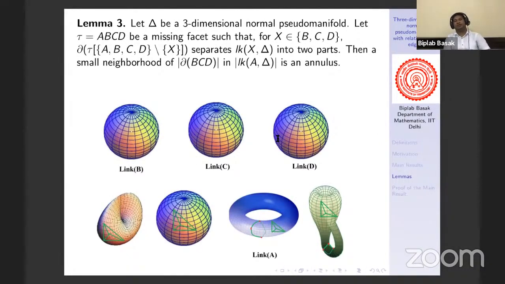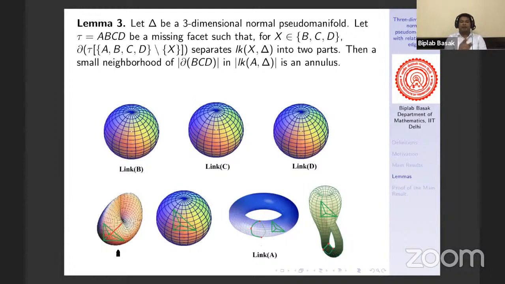Suppose link of B is sphere, link of C is sphere, and link of D is sphere. Now suppose link of A is RP2. Then the small neighborhood of the cycle should be of this type. That means this should be contractible. This should not be the generator of the fundamental group of RP2. Because if you take the cycle which is the generator of the fundamental group of RP2, then the small neighborhood of that cycle is a Mobius strip, right? So this result says that should not be our required cycle. So our cycle should be a contractible one.